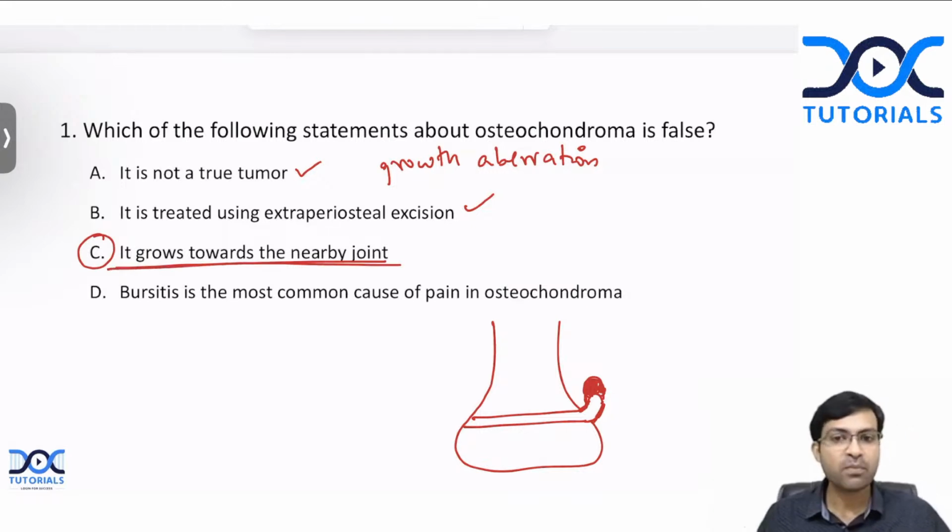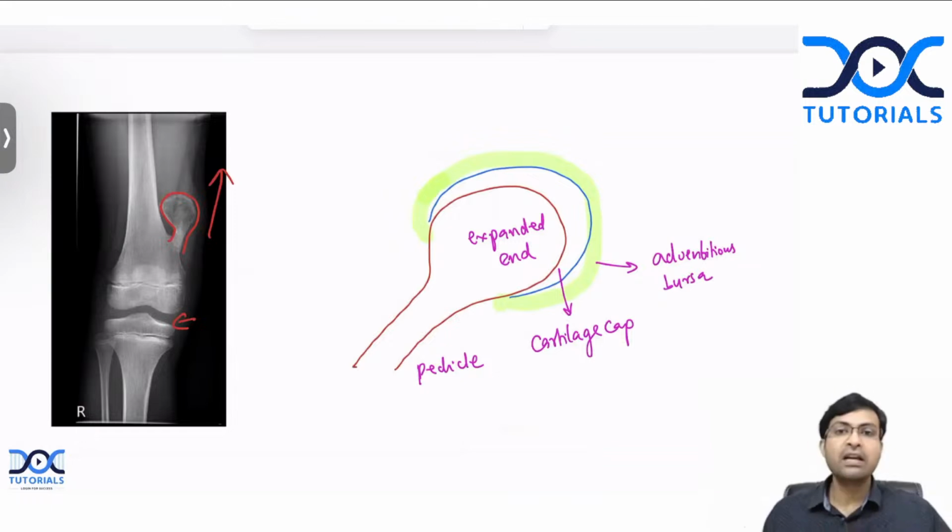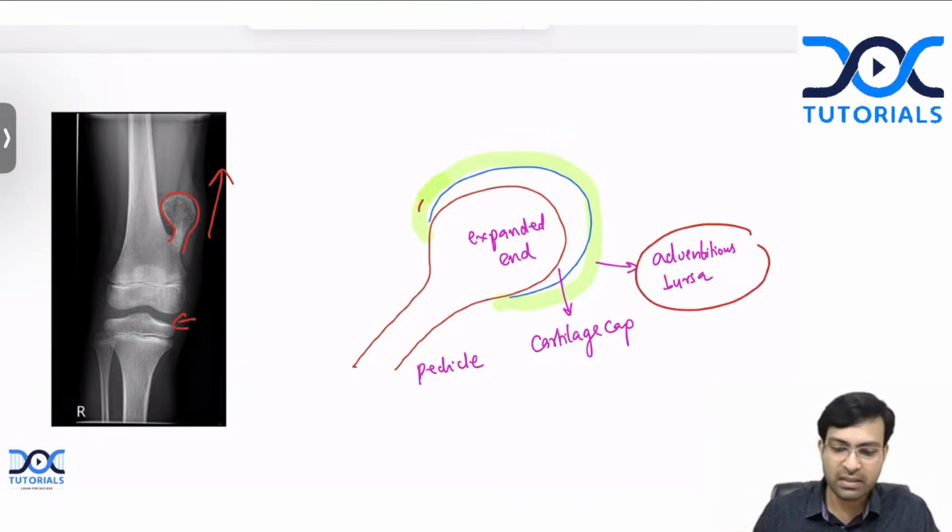What is option D? Bursitis is the most common cause of pain in osteochondroma. Is that correct? That is also a correct statement, because whenever there is an abnormal protrusion in the body, maybe it is a benign tumor, maybe it could be another swelling, maybe it could be an implant that you put inside the body, the body provides a cushion by forming an adventitious bursa around it, an adventitious bursa like this.